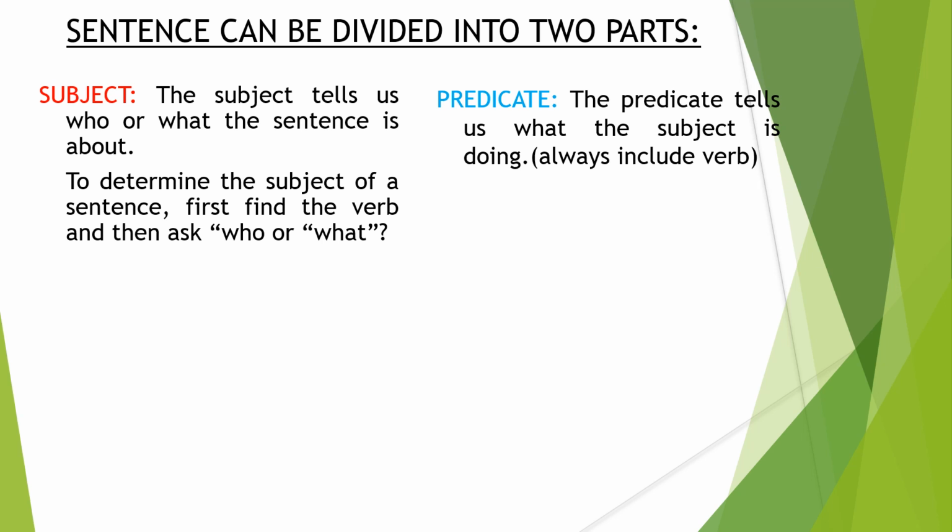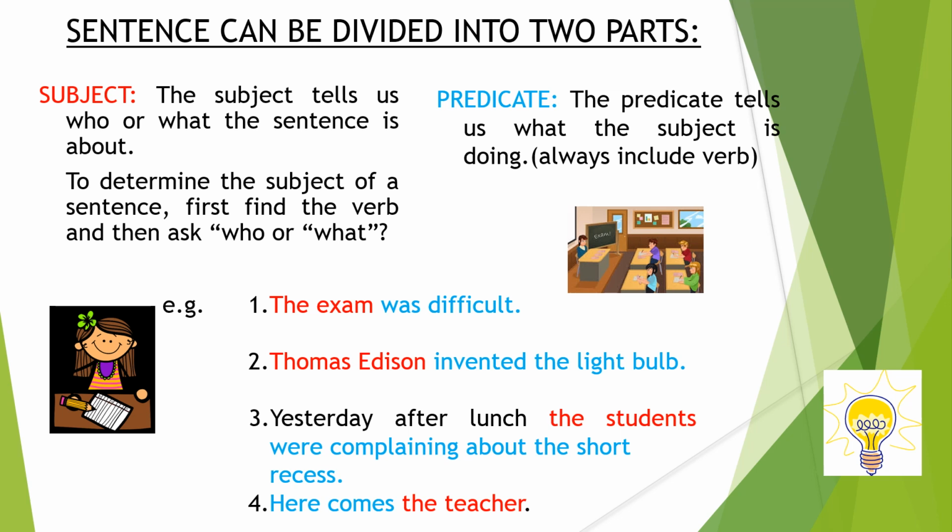Or you can find out subject in the sentence. How? To determine the subject of a sentence, first find the verb and then ask who or what. You will easily find out the subject in the sentence. And always predicate includes verb in it. Okay. So let us see the examples. The exam was difficult. What was difficult? The exam. Okay. So the exam is subject.